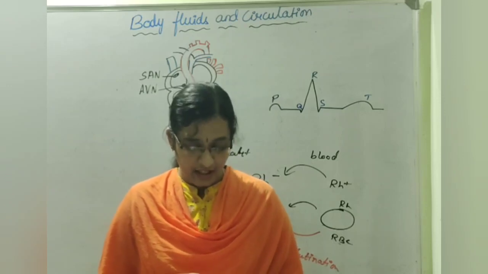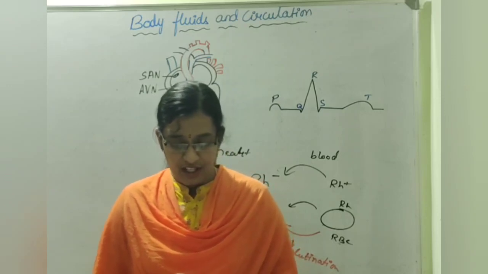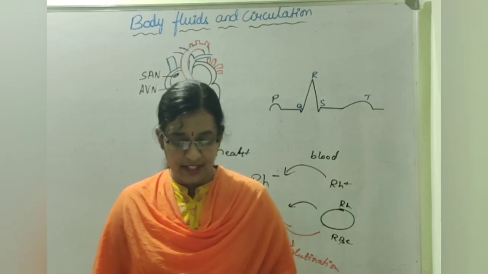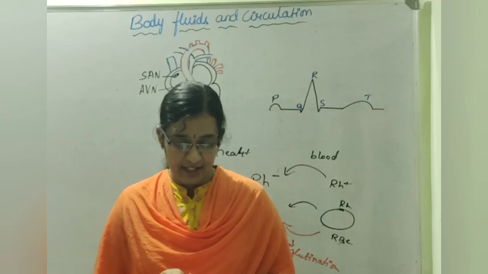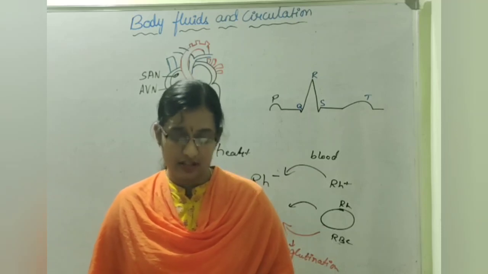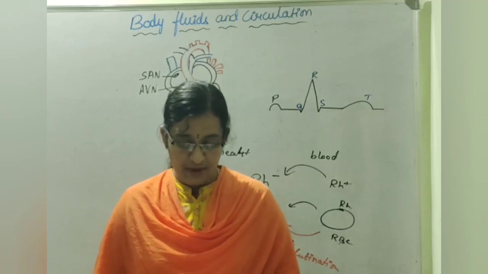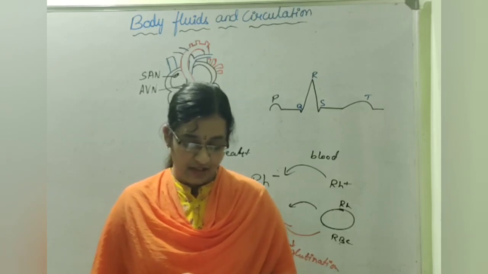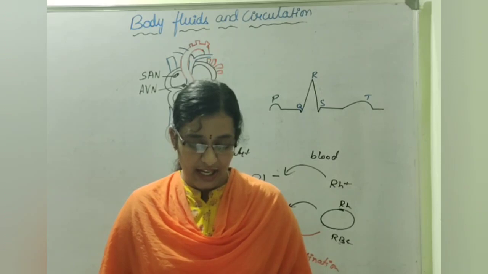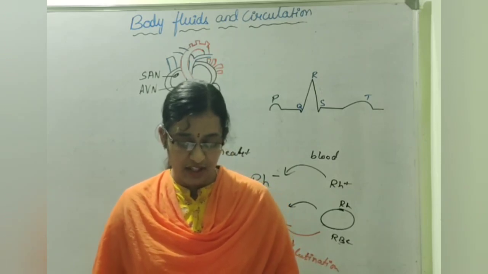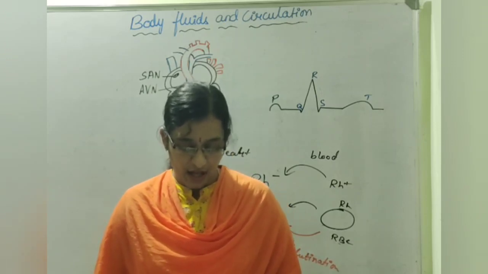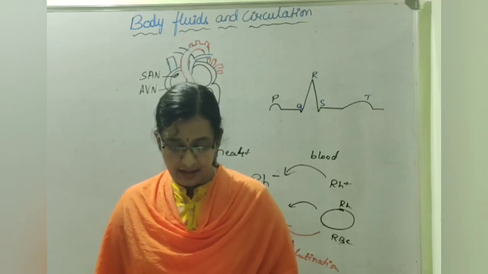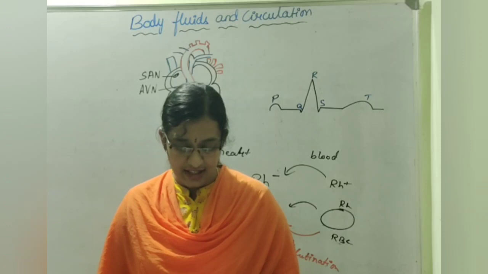Option 3. Next question. Which of the following statements is correct? 1. RH compatibility must be tested before pregnancy and blood transfusion, of course. Second option, RH binding antibodies can cross the placenta, of course. And third option, at the time of first delivery, some of the RH positive RBCs from the baby mix into the mother's blood through the placenta.